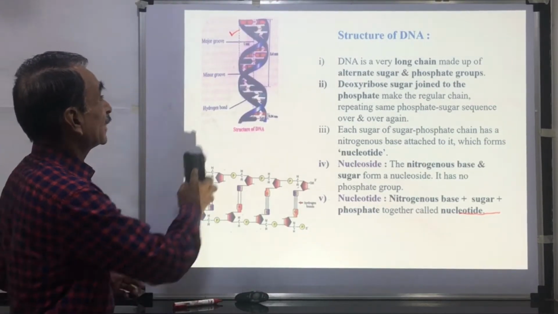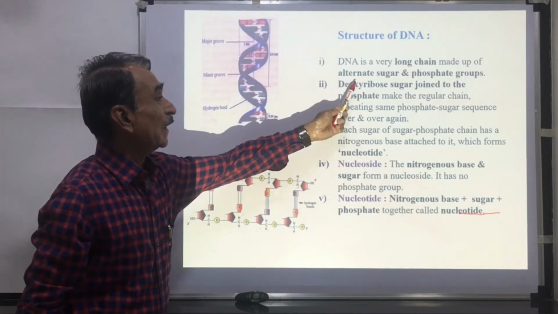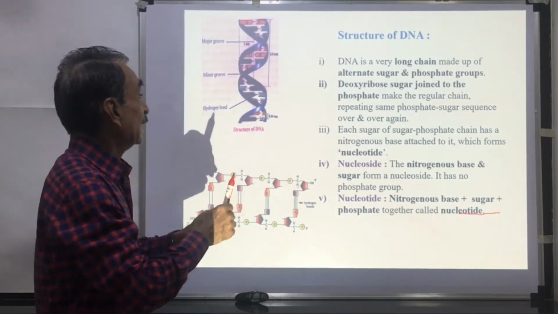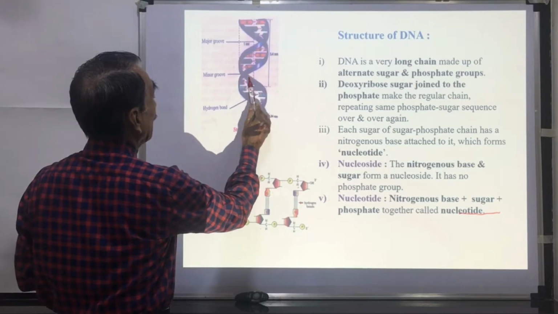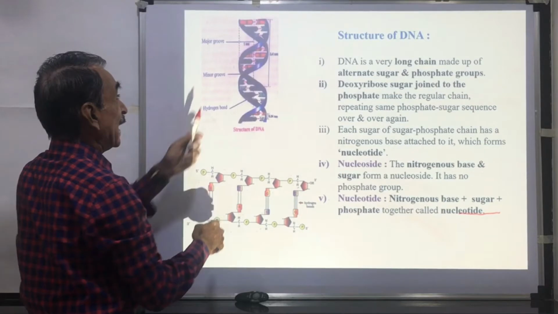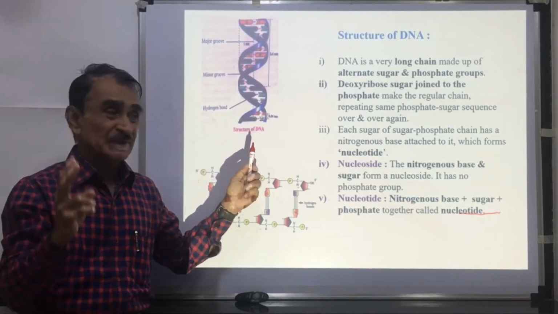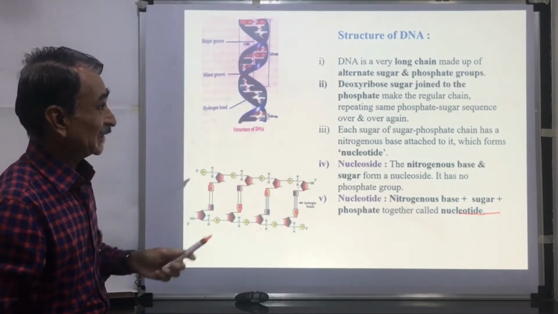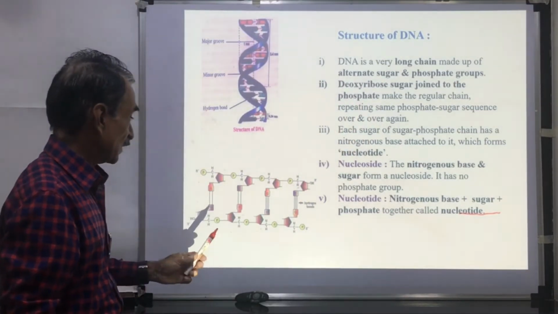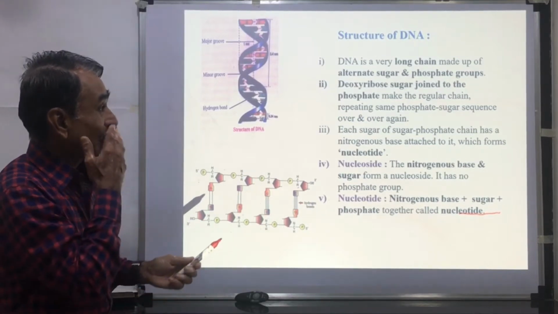Then we shall see the structure of DNA. DNA is a very long chain made up of alternate sugar and phosphate groups. There are two strands of DNA, one strand and another strand. These two strands are helically twisted around an imaginary axis. Here this is a phosphate group, this is a sugar, and these are alternating with each other.